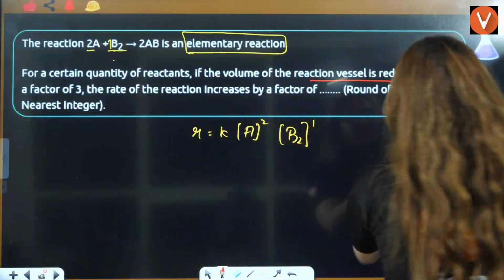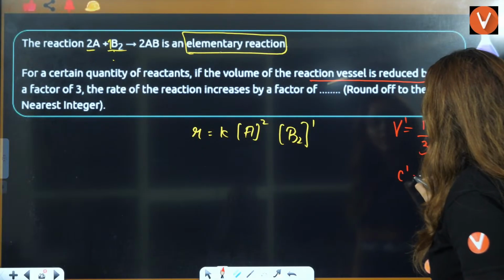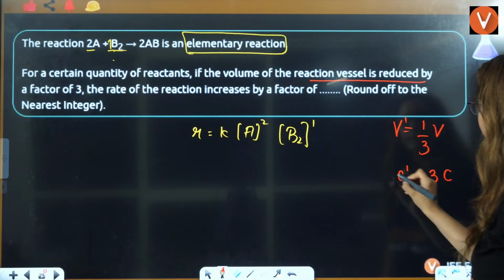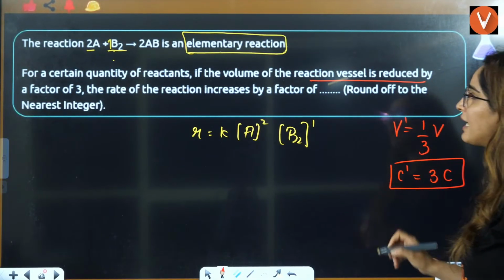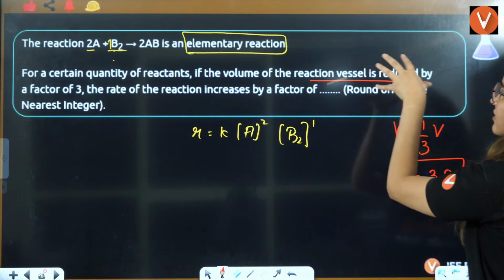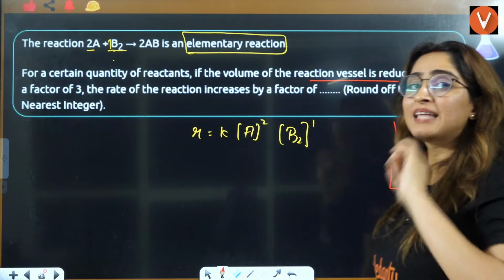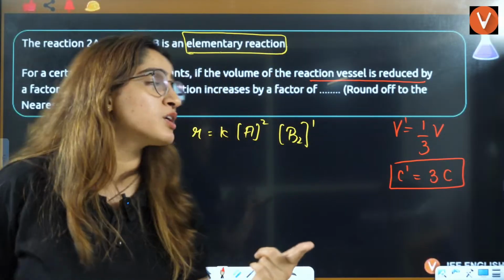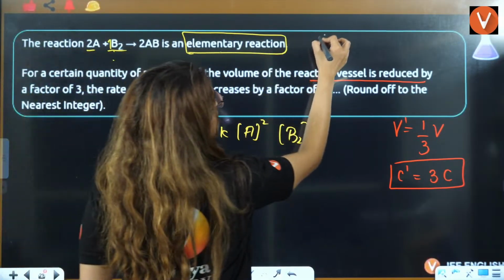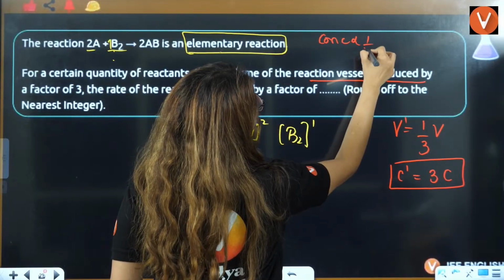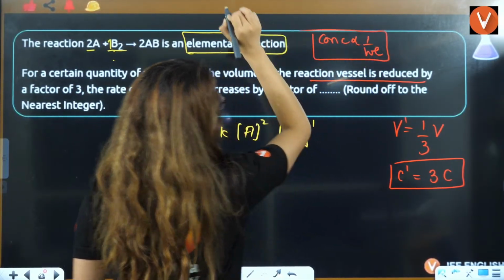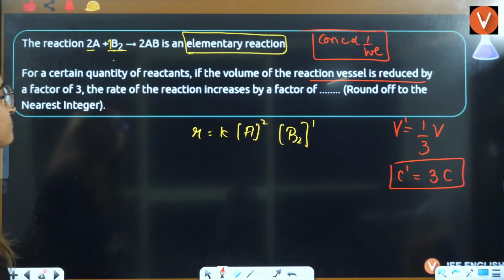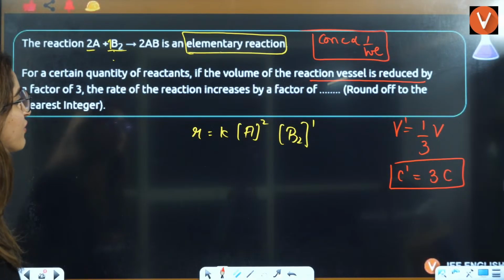If the volume is decreasing, concentration will increase by 3 times. If the volume is reduced by 3 times, then the concentration will increase, because concentration and volume are inversely proportional. Right? Okay.